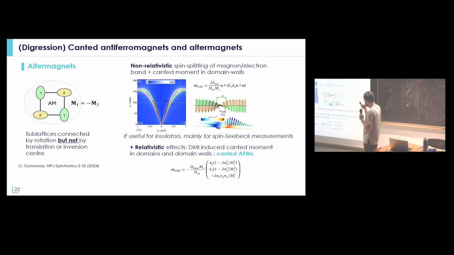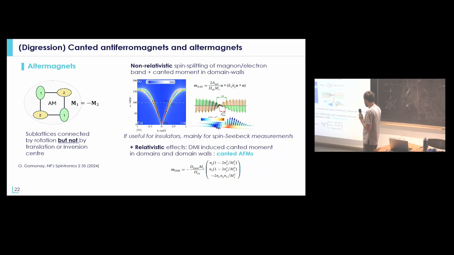So as maybe Paolo was saying yesterday, really the most interesting feature of altermagnets is related to this spin-polarized electronic band structure, which means that you can have spin-polarized current in the system. In the case of an insulator, it's generally really difficult to access the middle of the Brillouin zone, except if you do maybe spin Seebeck measurements. So that would be one way to access a bit the altermagnetic properties.